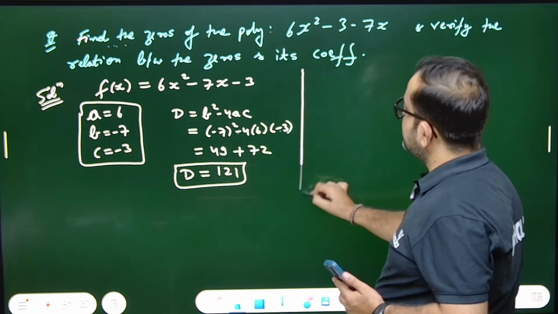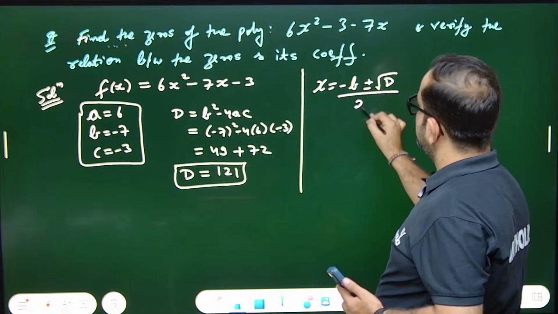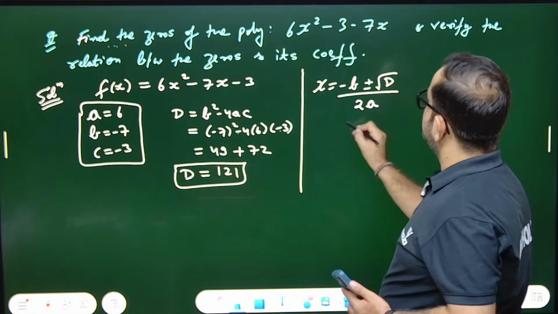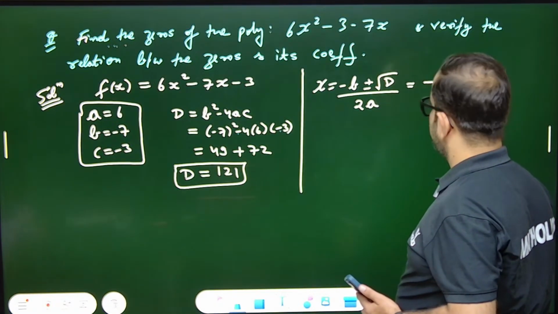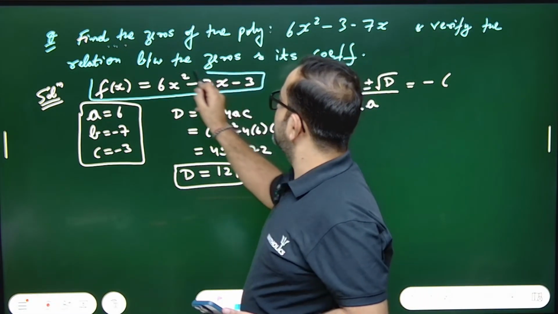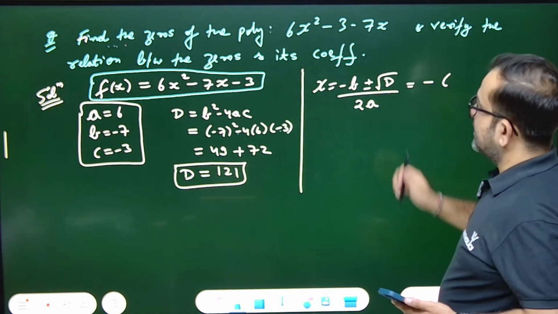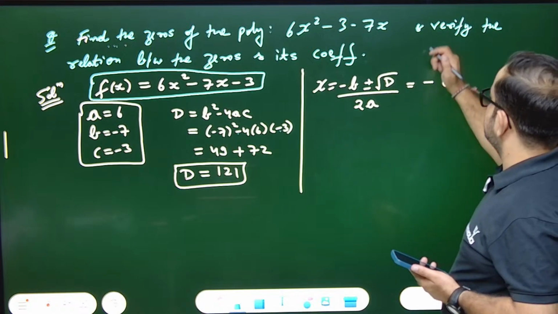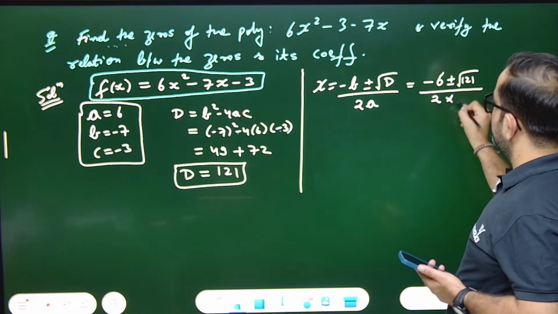So D equals to 121. So X will be equals to what? Minus B plus minus root D by 2A. That means minus B is what? Minus of minus... no, no, no. Focus on this. Now, this is my final expression, okay? I have to focus on this only, not this. Here's where the confusion arises. So, minus of what is B? Simply minus 6 plus minus root 121 by 2A, which would mean 2 into 6.